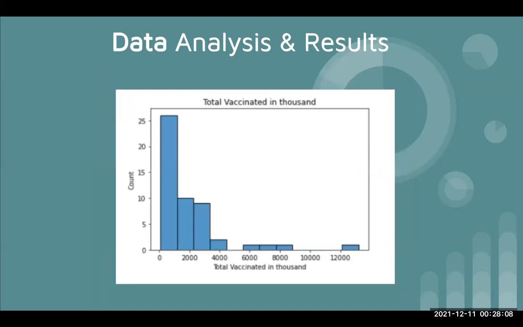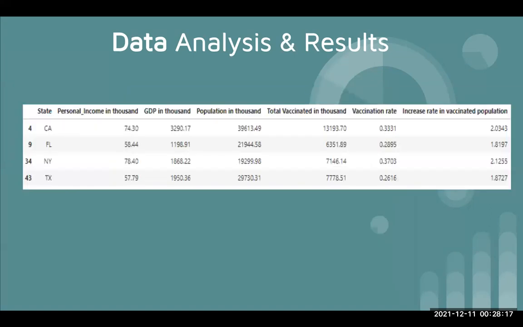In our data cleaning, we found that the outliers in the diagram of total vaccinated per 1,000 in the outlier analysis are California, Florida, New York, and Texas. However, we cannot eliminate these 4 states' data because they are part of the 51 states in the US. If we remove them, we will miss data for these 4 states. So we just keep them.